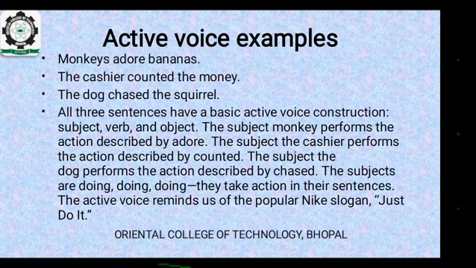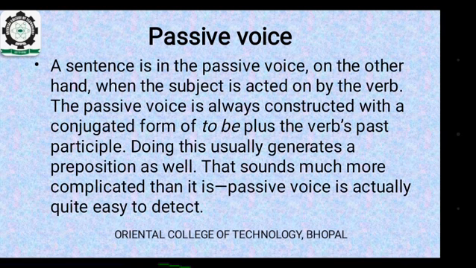The subjects are doing, doing, doing. They take action in their sentences. The active voice reminds of a popular Nike slogan, just do it. Passive voice. A sentence is in the passive voice, on the other hand, when the subject is acted on by the verb. The passive voice is always constructed with a conjugated form of to be plus the verb's past participle. Doing this usually generates a preposition as well.